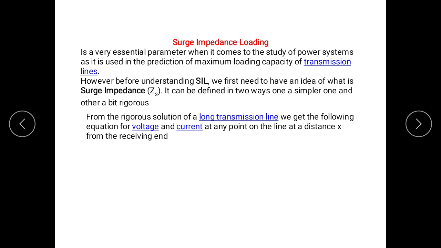So from the rigorous solution of a long transmission line, we get the following equation for voltage and current at any point on the line at a distance x from the receiving end.